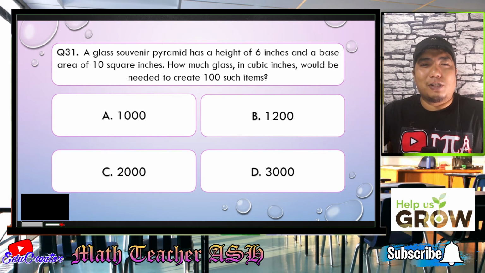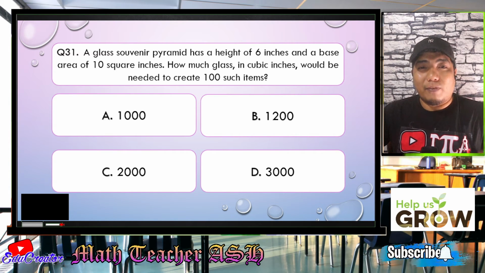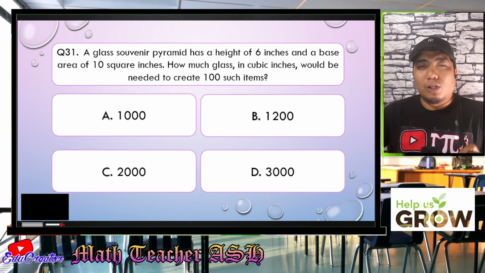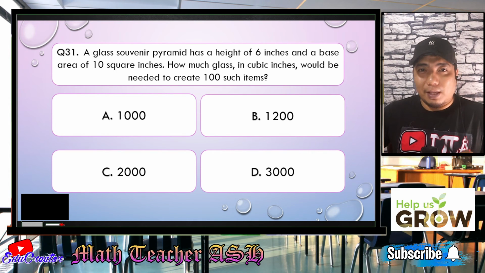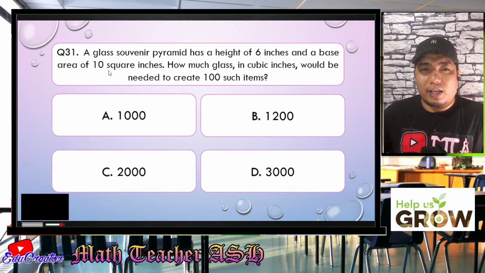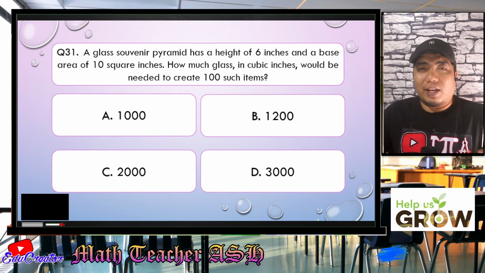All right, math learners, in order for us to know how much glass is needed, first we need to get the volume of the glass pyramid. Remember that a pyramid has the formula volume equals 1/3 times the base times the height. The height here is 6, the base area is 10, so 10 times 6 is 60. 60 divided by 3, the answer is 20.